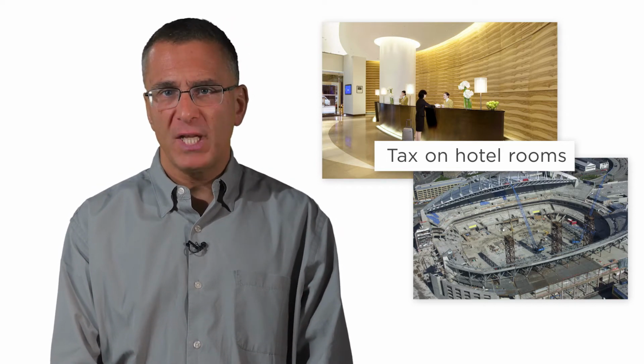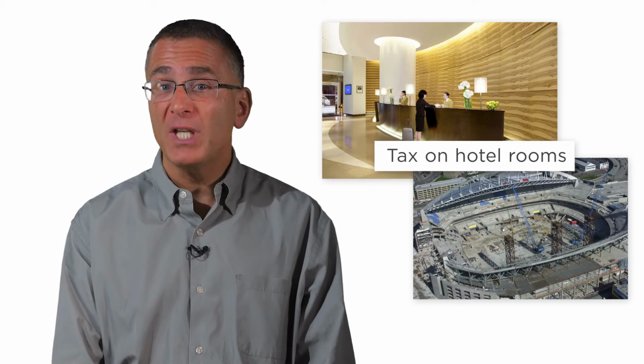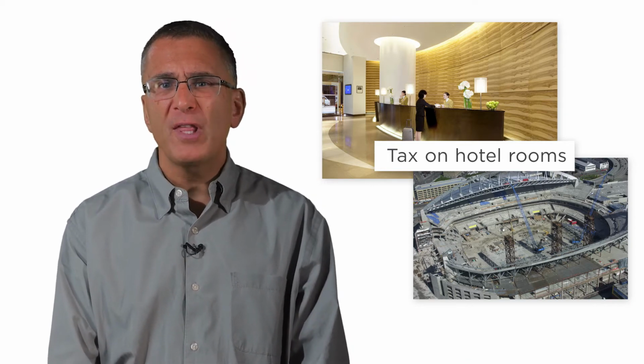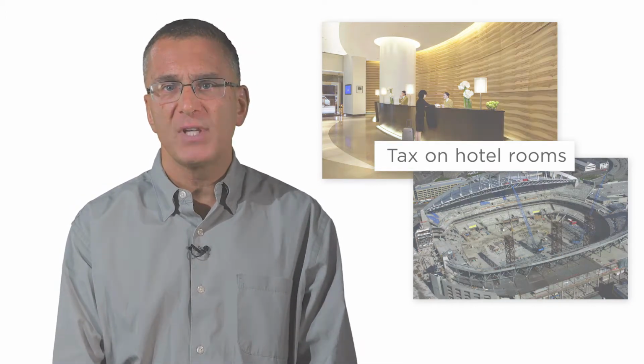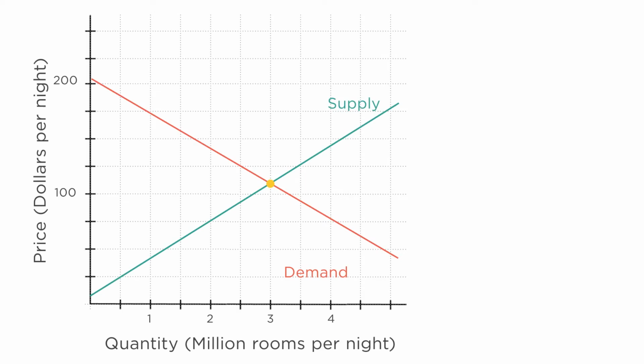In 2013, the average hotel room cost $110 per night. Roughly 3 million hotel rooms were rented on any given day. So let's draw a supply and demand graph for hotel rooms, with an equilibrium price of $110 and an equilibrium quantity of 3 million rooms.